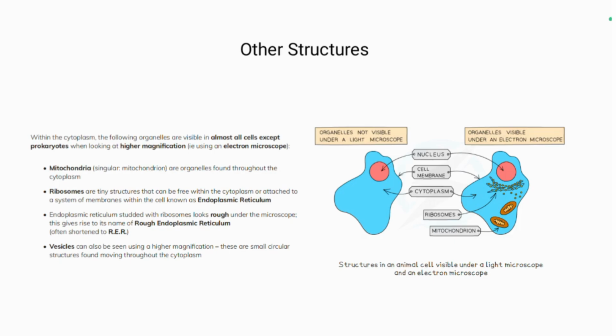Endoplasmic reticulum studded with ribosomes looks rough under the microscope. This gives it a name, rough endoplasmic reticulum. Vesicles can also be seen using a higher magnification. These are small circular structures moving throughout the cytoplasm.